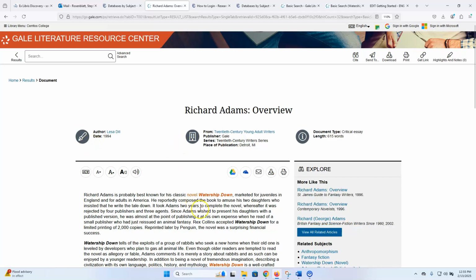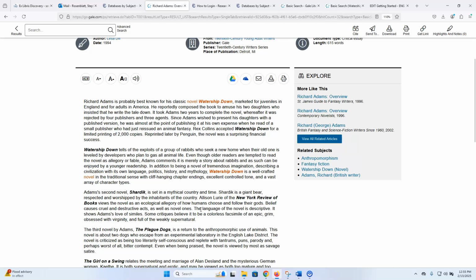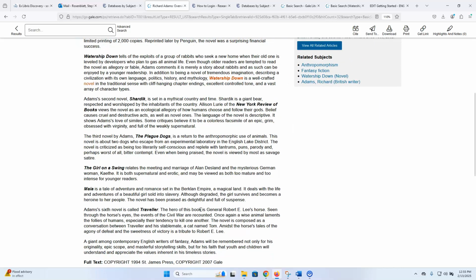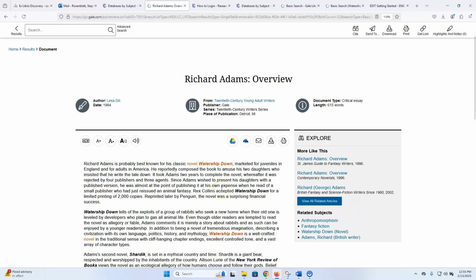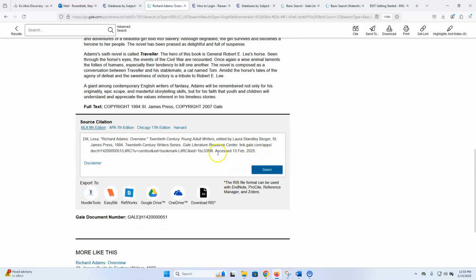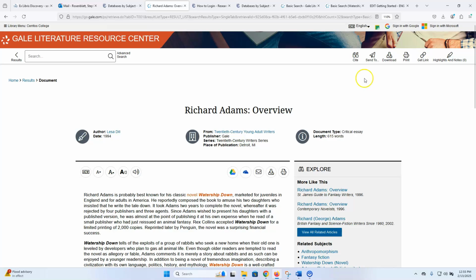And this is going to give some biographical information about Adams and talk about his other novels and things like that. You can cite this article either by coming down to the bottom and copying and pasting the citation here. You can also send it to your Google Drive or your OneDrive. You can use these different buttons up here to download, print the article, or you can also send it to the Google or the Microsoft Drive.